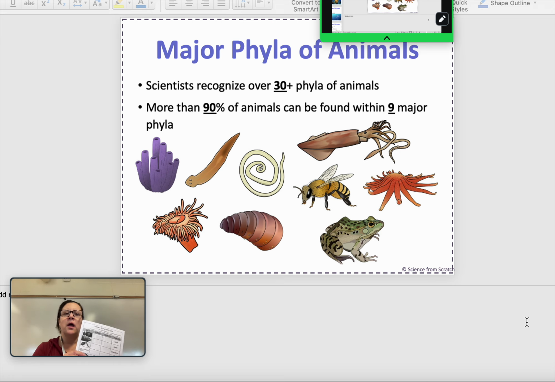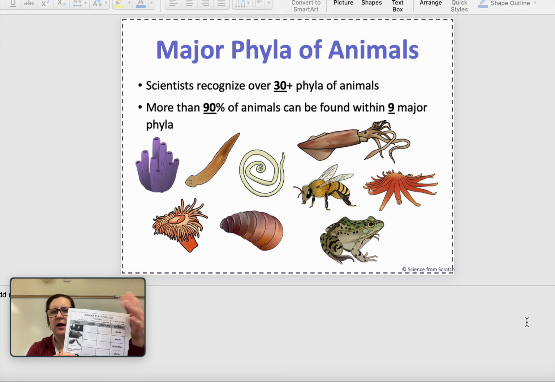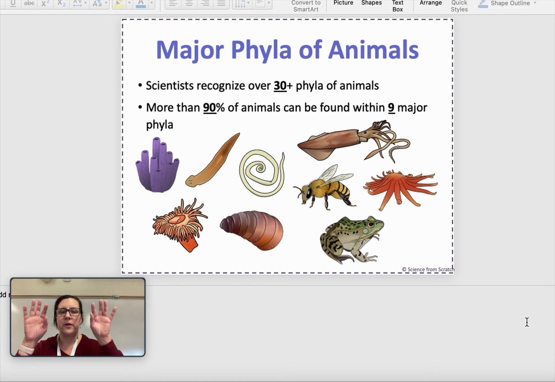All right, so starting right here at the beginning, when we talk about animals, we've talked about some basic things about animals, like symbiosis, habitat, and niche. When we talk about groups of animals, the main groups are called phyla. You'll also see the word phylum, P-H-Y-L-U-M. This word right here is phyla. It's just plural for phylum.